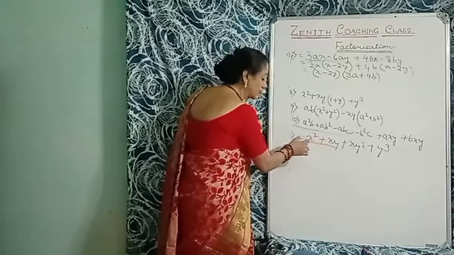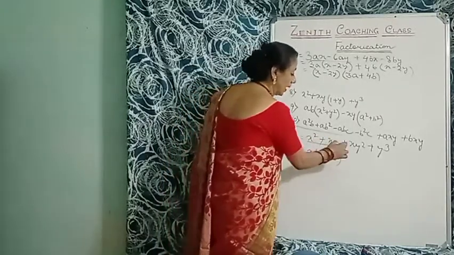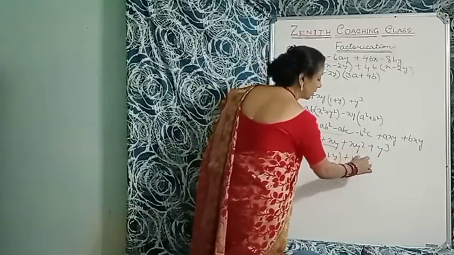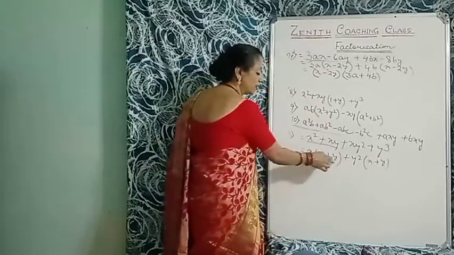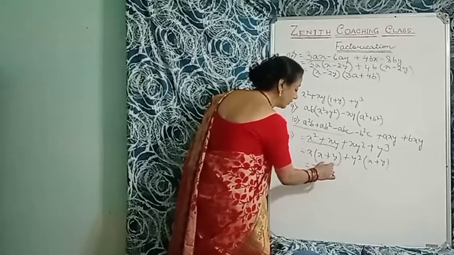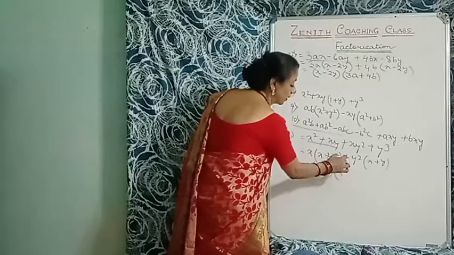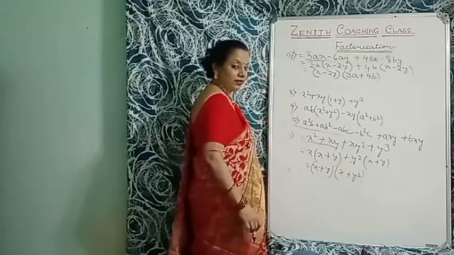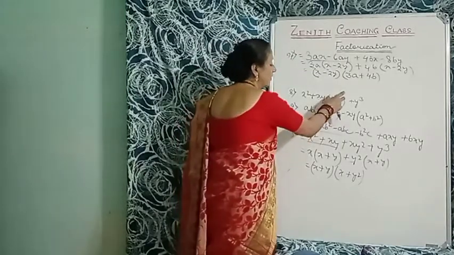In x square plus xy, x is common. So x plus y and plus xy square plus y cube, that is y square is common. So x plus y. So here is x plus y and there is x plus y. So x plus y, put it first. Then in the another bracket, you have to write x and plus y square. Whatever uncommon. Okay. Understood the sum? Just give away the bracket.